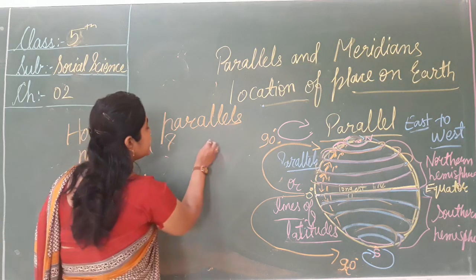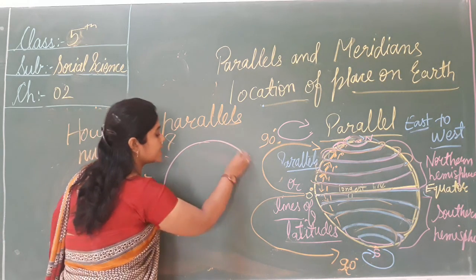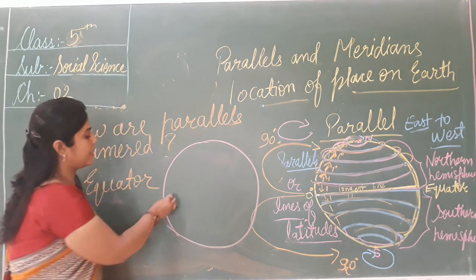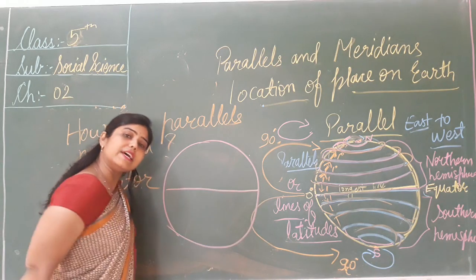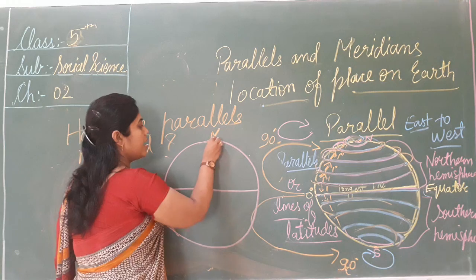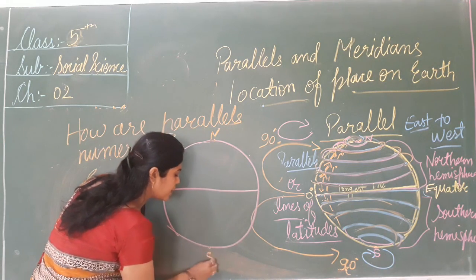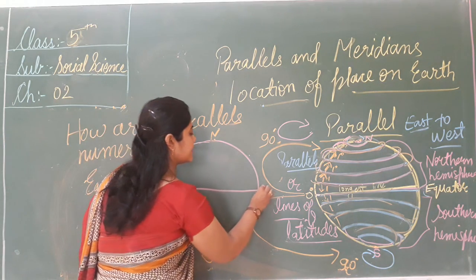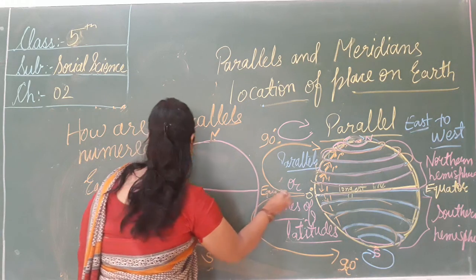There are 90 parallel lines in the northern hemisphere and 90 parallel lines in the southern hemisphere. See, this is the north pole and this is the south pole and this is the equator and it is the 0 degree.